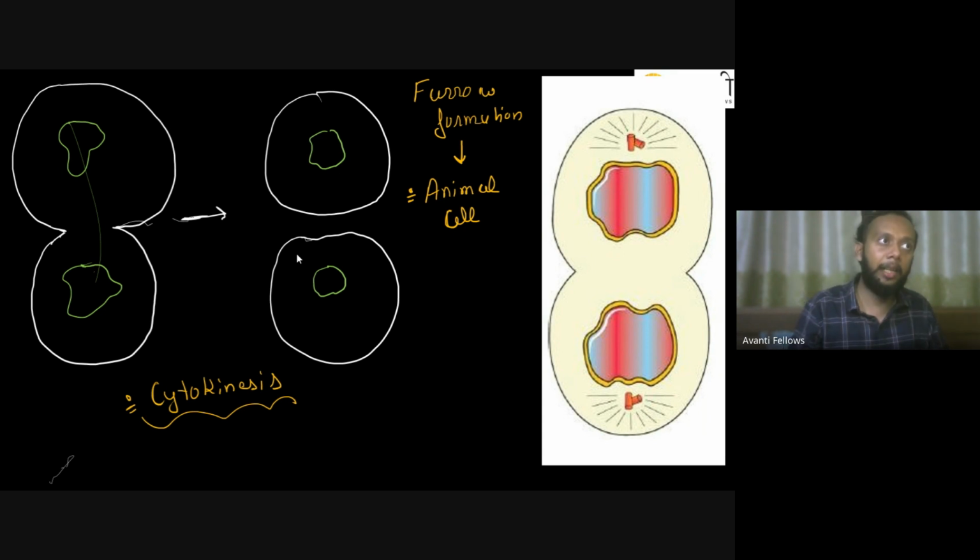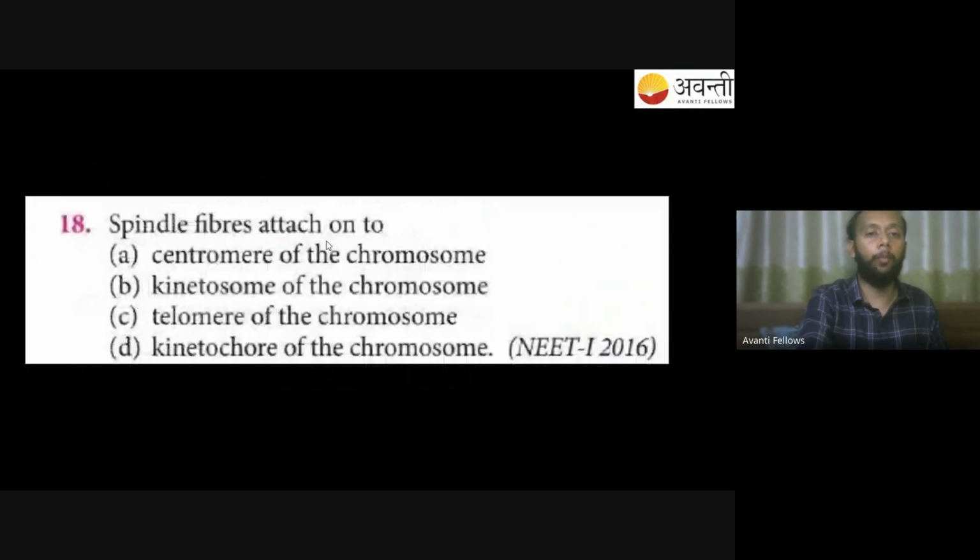ये बात याद रखना. ये बात कई बार आपके क्वेश्चन में आ जाती है. Very often you find this coming as one of the questions that the cell wall is not extensible. The cell wall in the plant cell is not going to be extensible because it's a hard structure. So you don't find cytokinesis happening in the plant cell like this. Cytokinesis takes place in the plant cell in some other way, right? We'll see that other way later on. तो इतनी बात आपको यहाँ पे याद रखनी है.